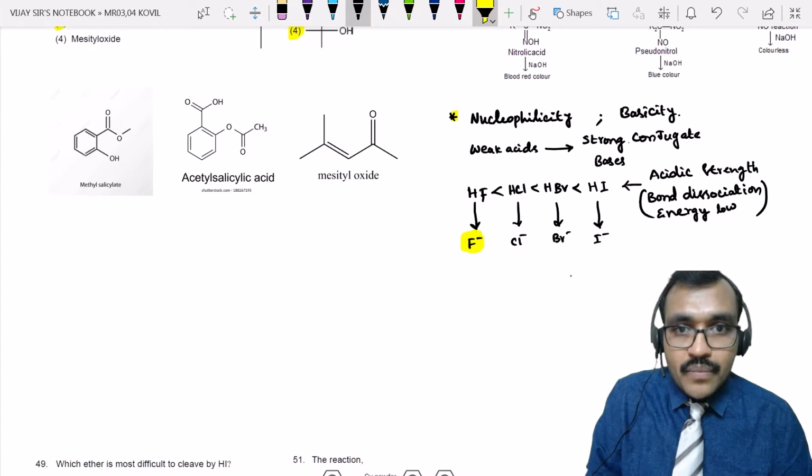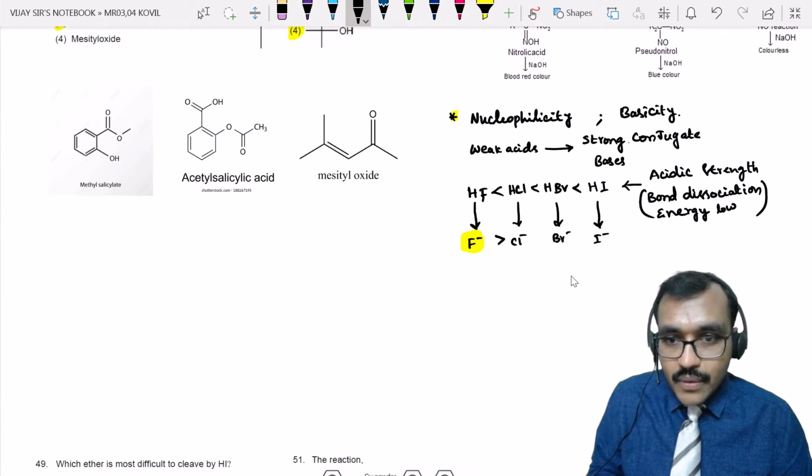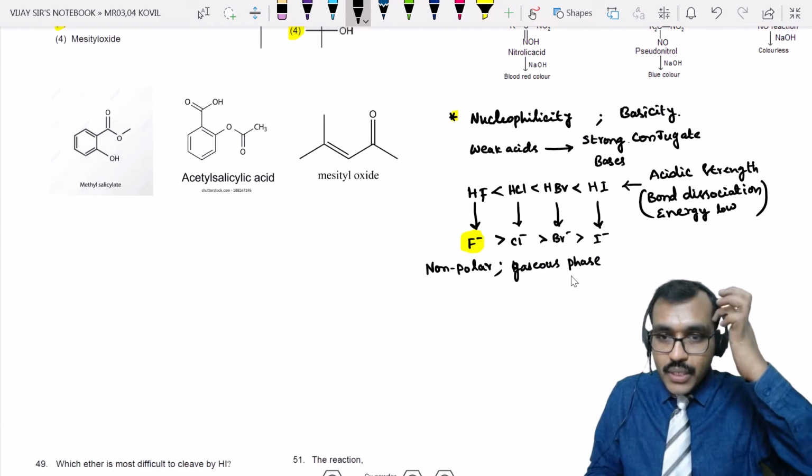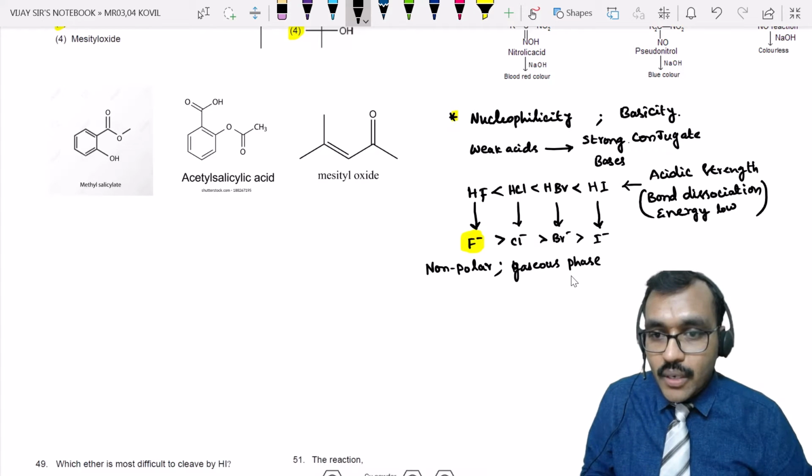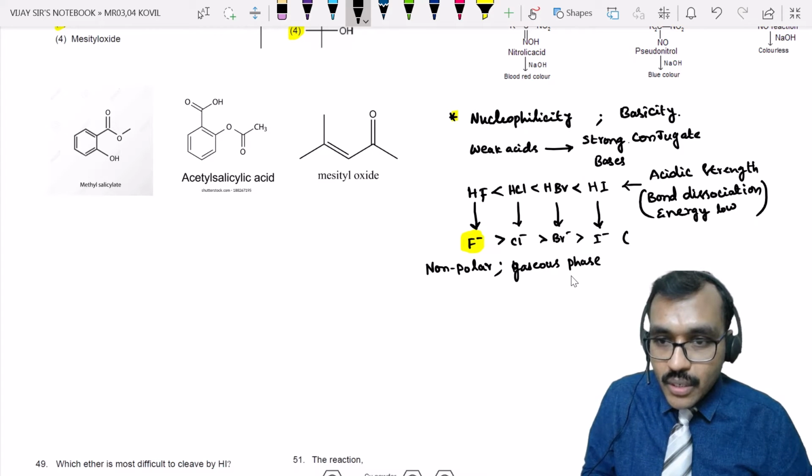Therefore, in the presence of non-polar solvents, that is in gaseous phase, their nucleophilicity order follows the basicity order. So this is the basicity order, and similarly the nucleophilicity order.